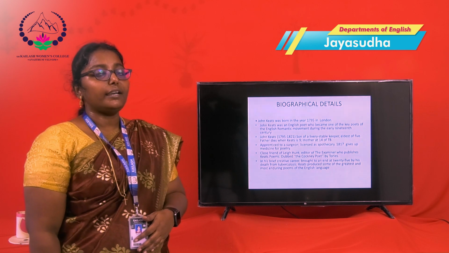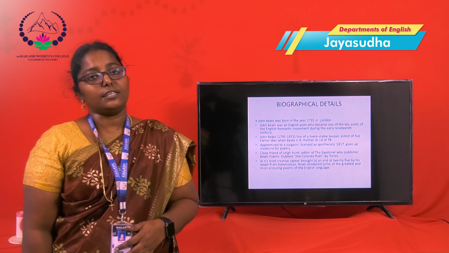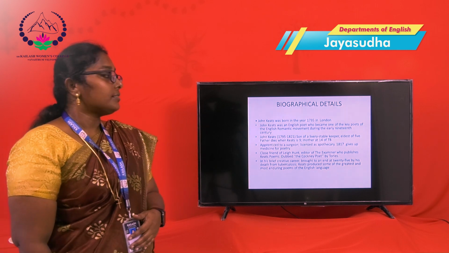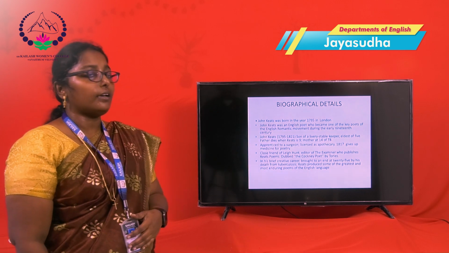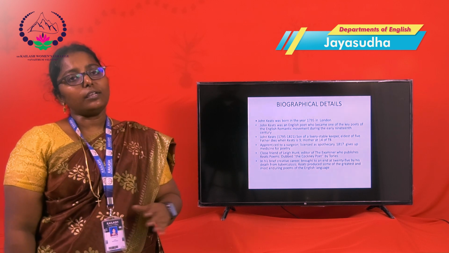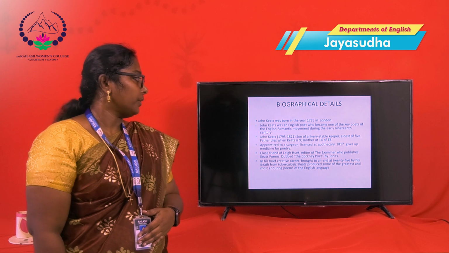His father died when he was nine and his mother died when he was fourteen because of tuberculosis. He worked as a surgeon's apprentice and was licensed as an apothecary. Then in 1817, he gave up the medical field and became a full-time poet.